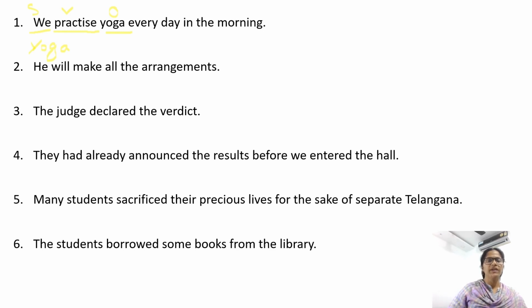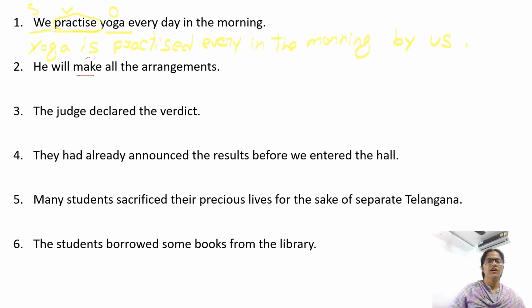Now third rule, use an appropriate be form. The sentence is in simple present, so we need is, am or are. Yoga is third person singular, so we use is. Yoga is. And the fourth rule is always use the V3 form of the verb. Practice, practiced, practiced is the V3 form of the verb. Yoga is practiced every day in the morning. Use the preposition by. By, we changes to us. The object form of we is us. By us.